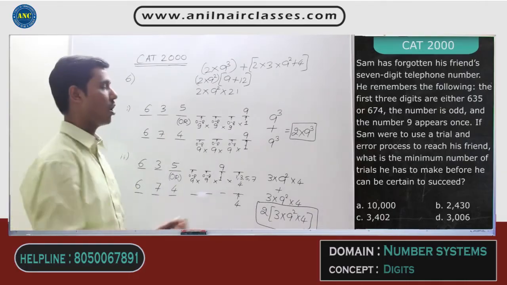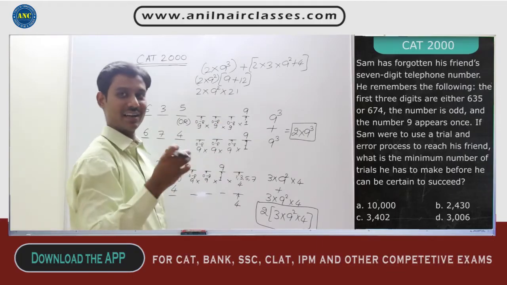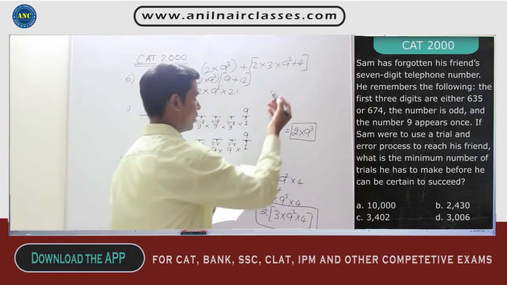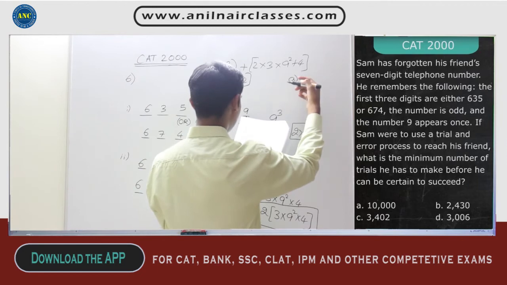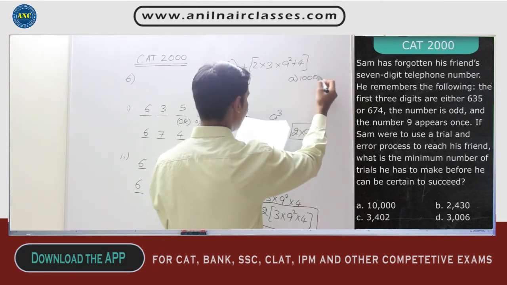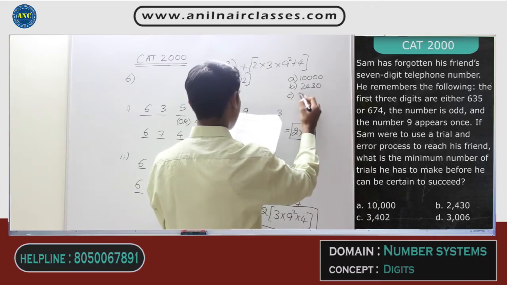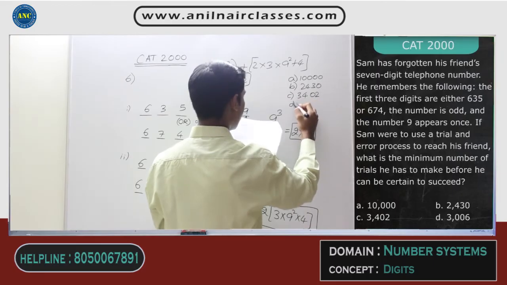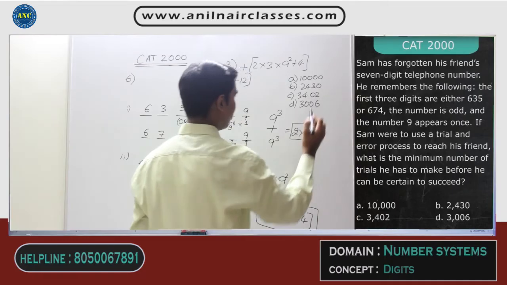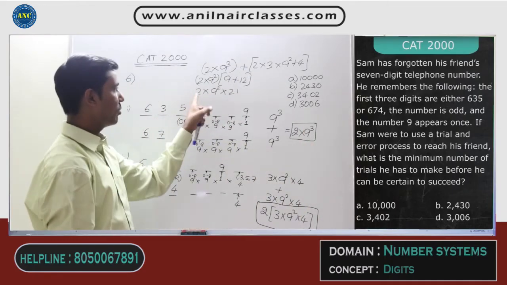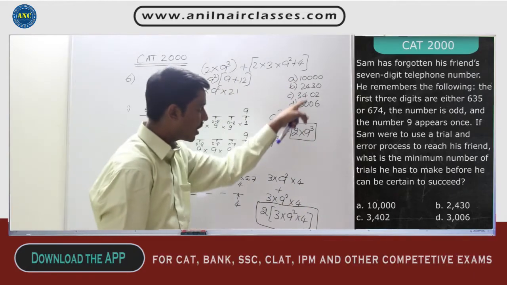Some people will solve this 2 into 9 square into 21 to get the answer. Let us not solve it, sir. Now please see the answer options. Using the answer options, we will try to eliminate some options. 10,000, 2430, 3402, 3006. These are the 4 answer options. Now see here. Answer should be a multiple of 2. All of them are multiples of 2.